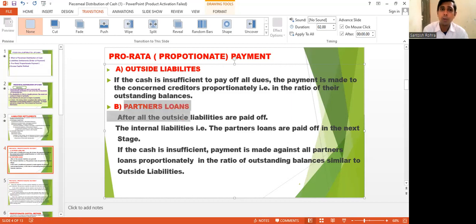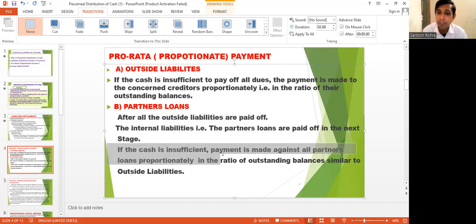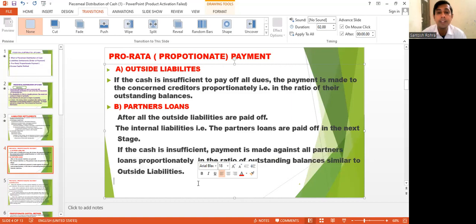In a similar way, after the payment of external liabilities, partners' loans, which are internal liabilities, have to be paid before paying partners' capital. In the same situation, if the cash is insufficient, the payment is made against all partners' loans proportionally in the ratio of outstanding balances, similar to outside liabilities.